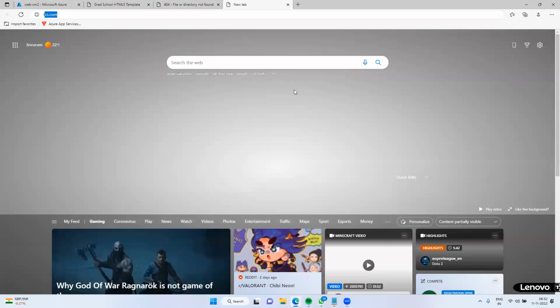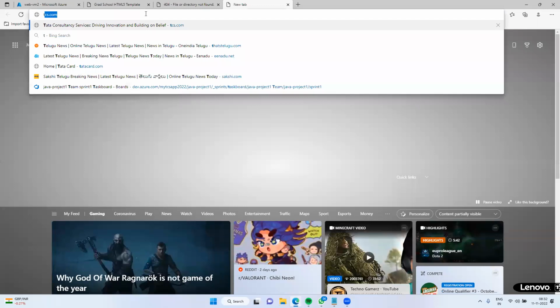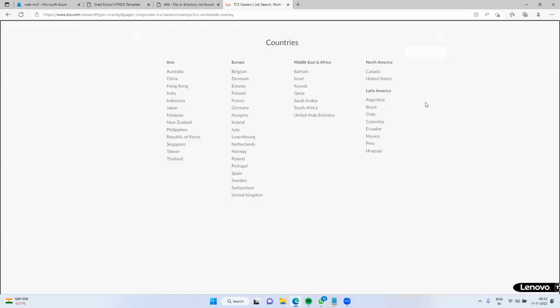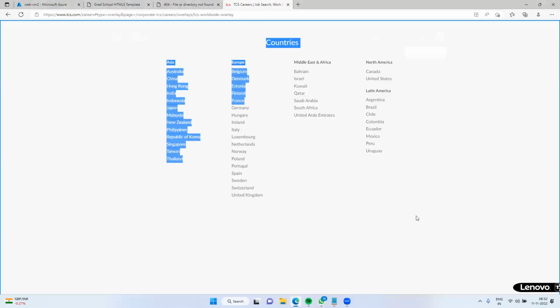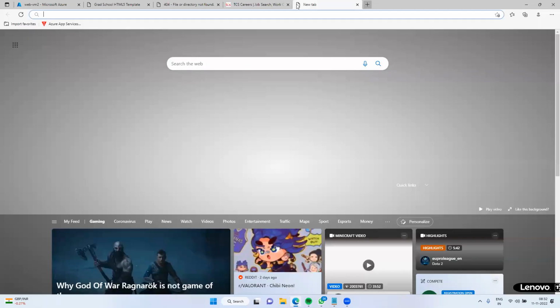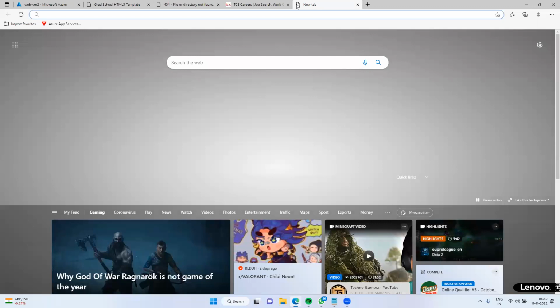For example, tcs.com is the main root level application. When I type /carriers, this is a subsite I can call. So in the IIS server it is a subfolder, an application subfolder. So tcs.com is isolated and wipro.com is isolated. In that case, n number of IPs should be associated.